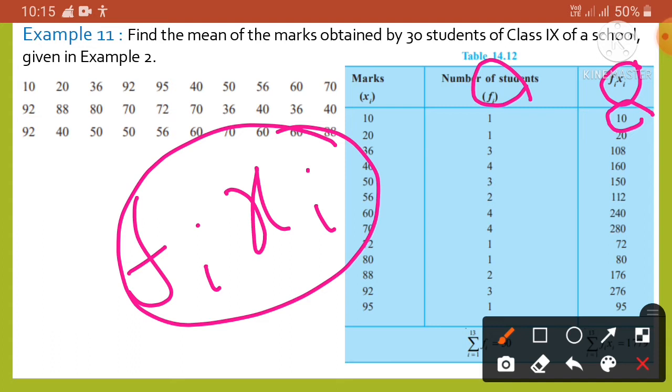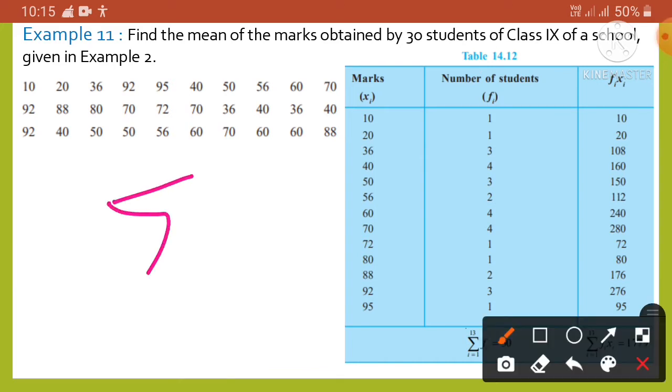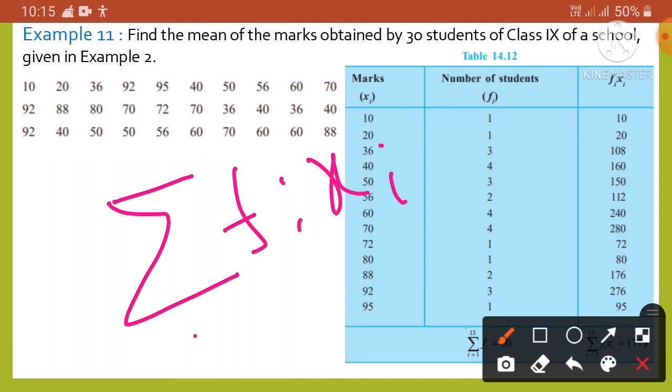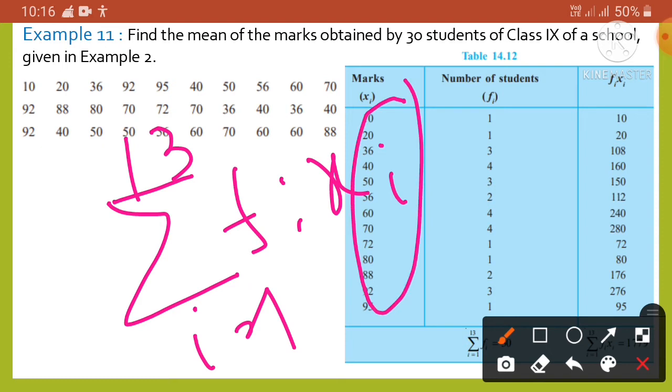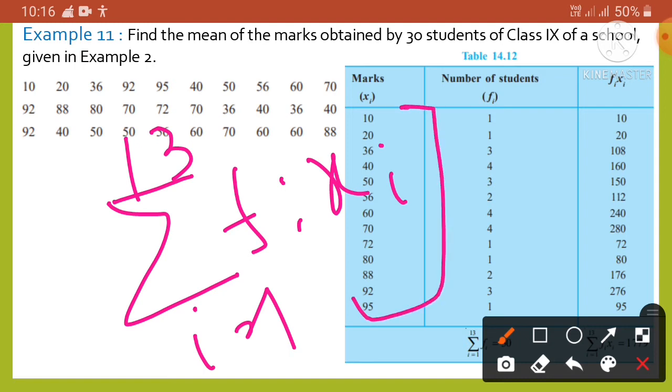So in brief we may write summation fi xi, where i starts from 1 and the upper value is 13, because there are 13 distinct marks from 10 to 95: 10, 20, 36, 40, 50, 56, 60, 70, 72, 80, 88, 92, 95.